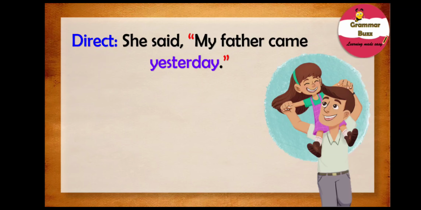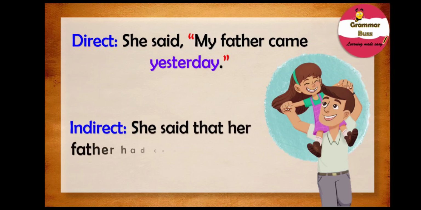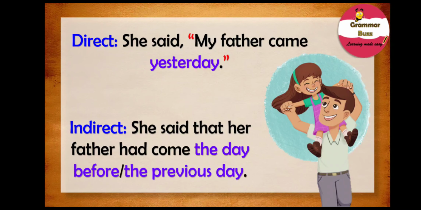So while converting this sentence to indirect speech, yesterday will change to either the day before or the previous day. And our sentence will be, she said that her father had come the day before, or she said that her father had come the previous day. Isn't that quite simple? I bet it is.